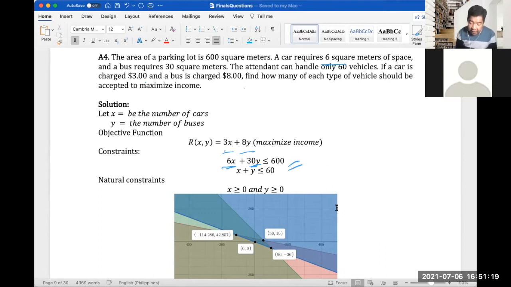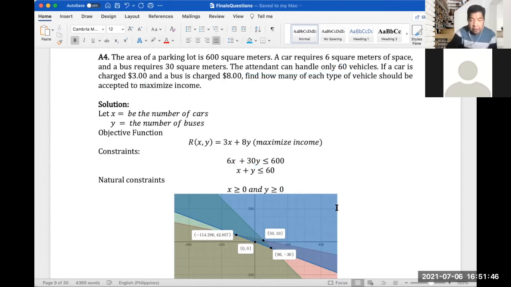The attendant can only handle 60 vehicles. So if we sum up the number of cars and buses, it should be less than or equal to 60 here. Of course, our natural constraints are X is greater than or equal to 0. It can be 0, sorry, but not lower than 0. And Y is greater than or equal to 0.